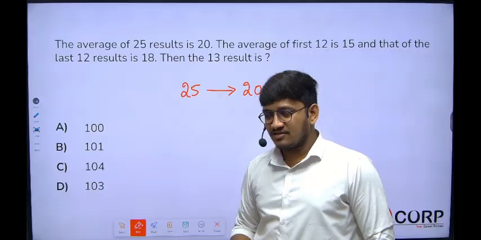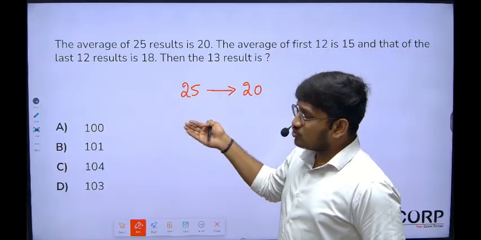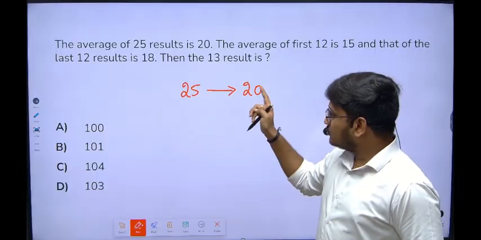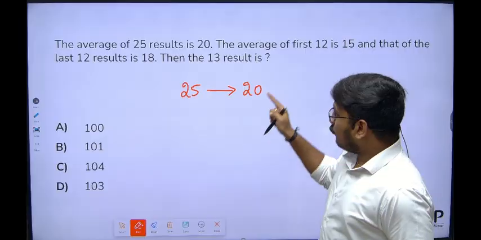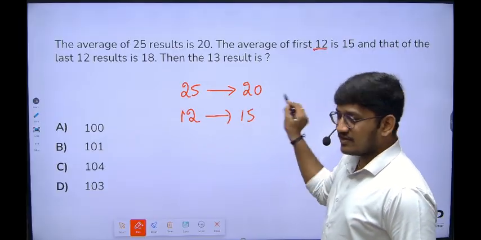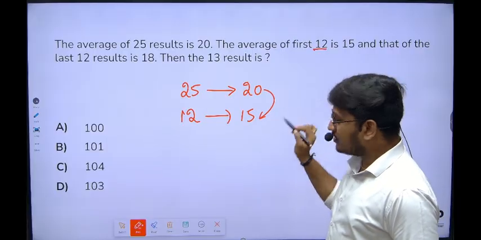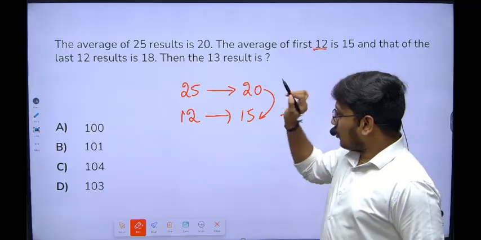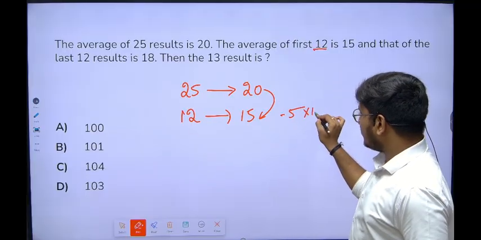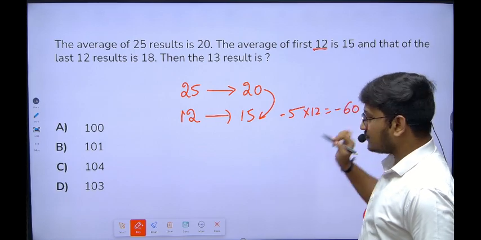We can consider 25 students with an average of 20, meaning everybody in the class should have 20 chocolates each. Now the first 12 average is 15. How much less do we have here? -5. All 12 students have 5 chocolates less, so 5 into 12 gives -60.